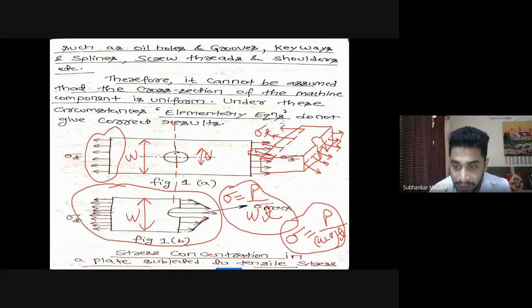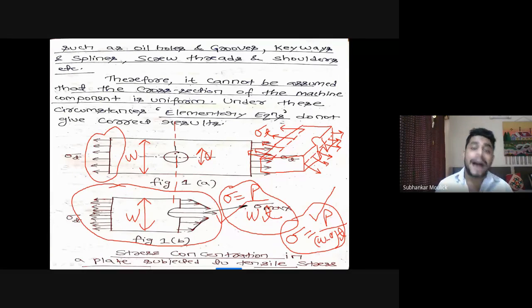Yes, sir. And this particular value of sigma will be greater than this particular value of sigma. Then only breakage will happen, or else you cannot break the component into two separate pieces.